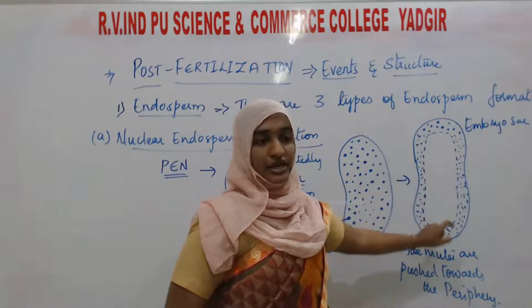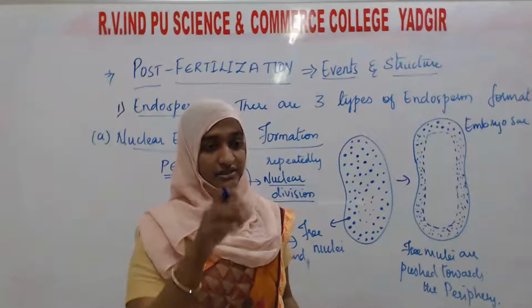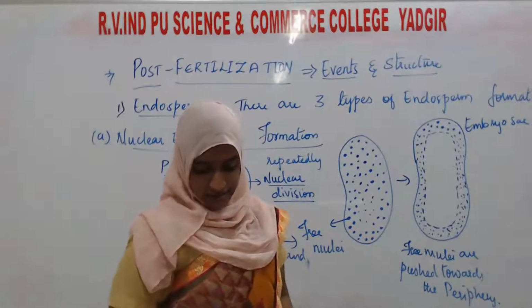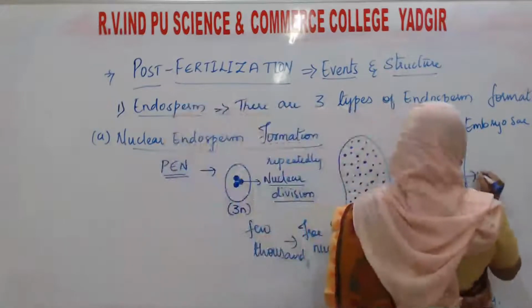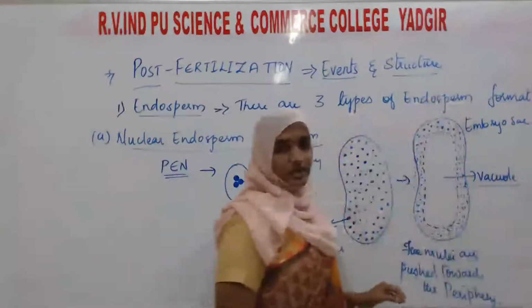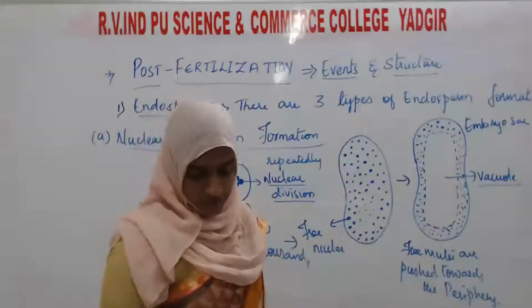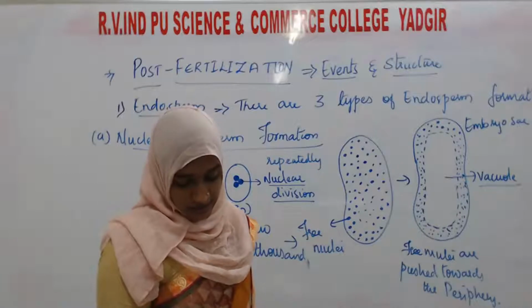At the center you can see a large vacuole, a large space. This is the vacuole. When is the vacuole going to form? When all the nuclei are pushed towards the periphery.